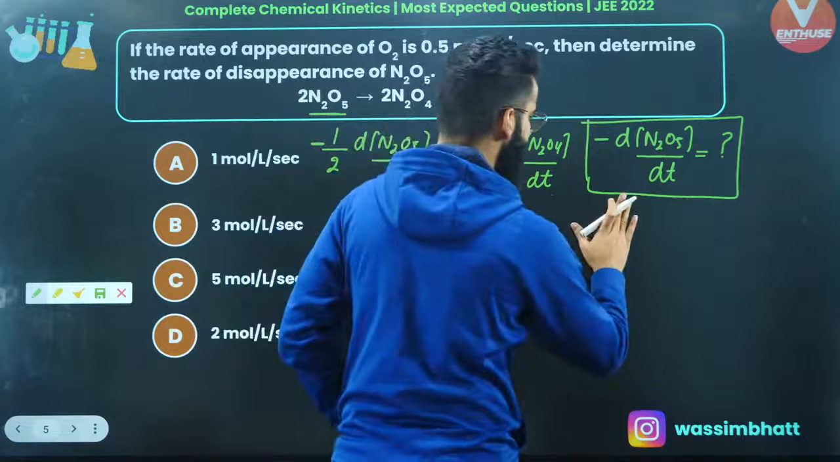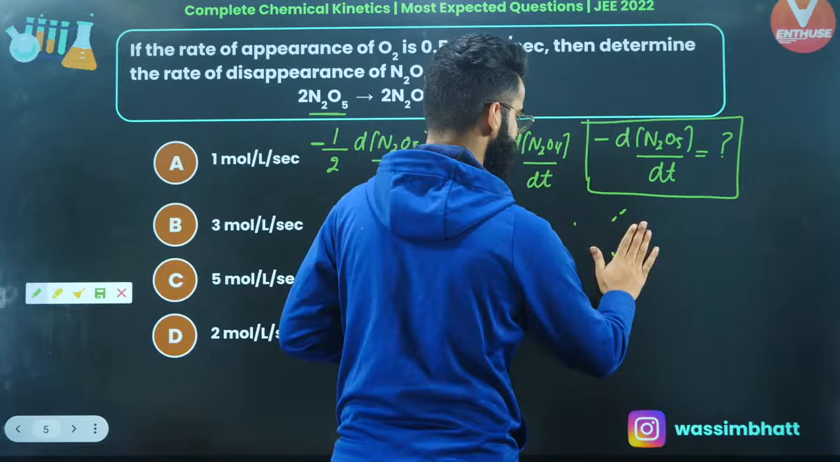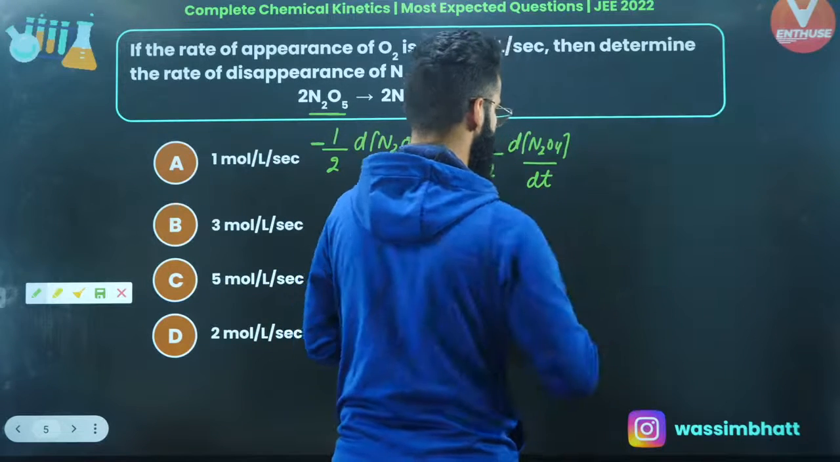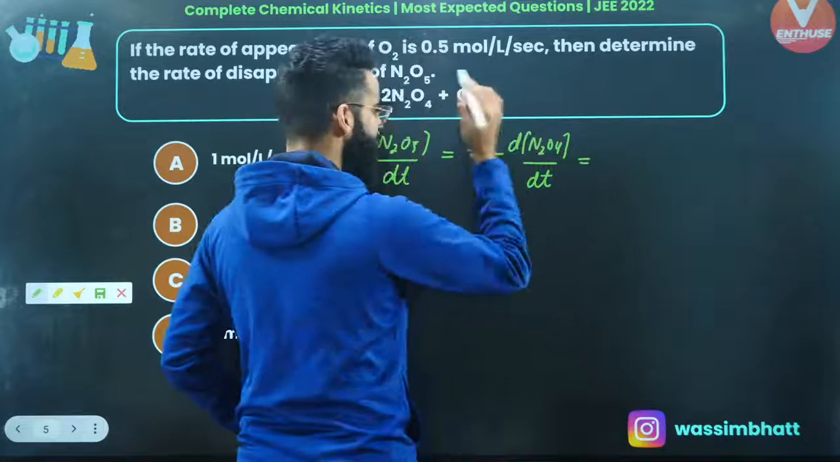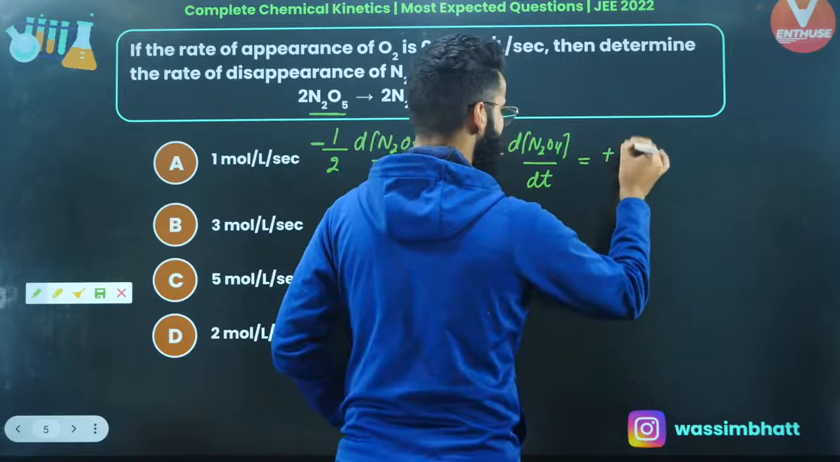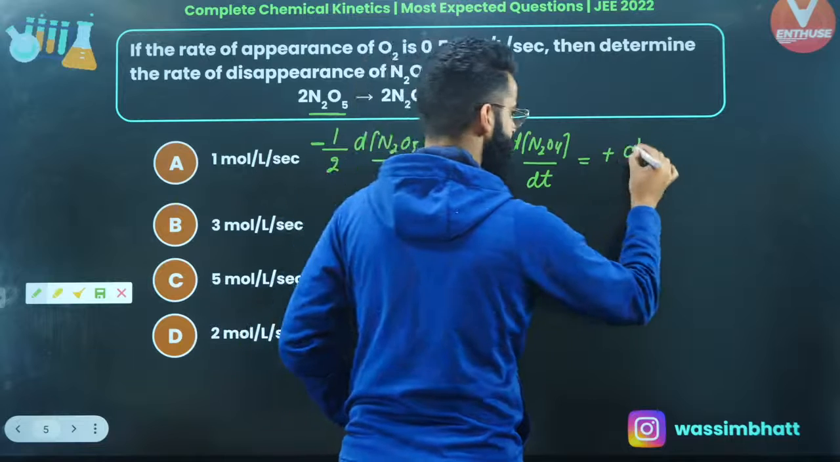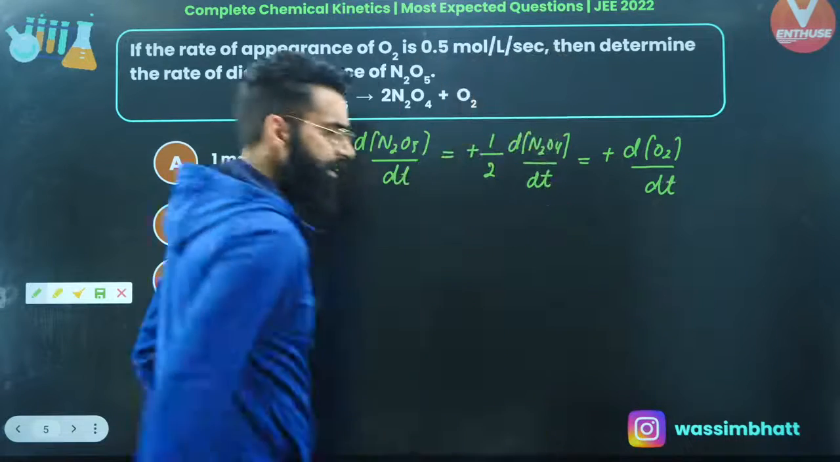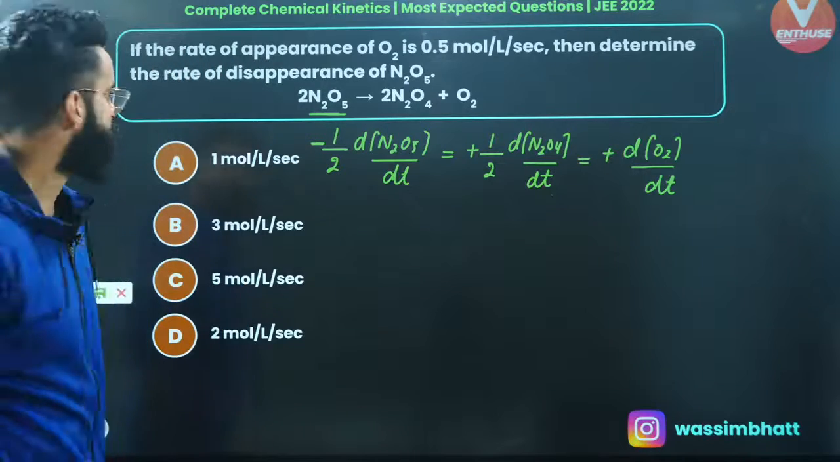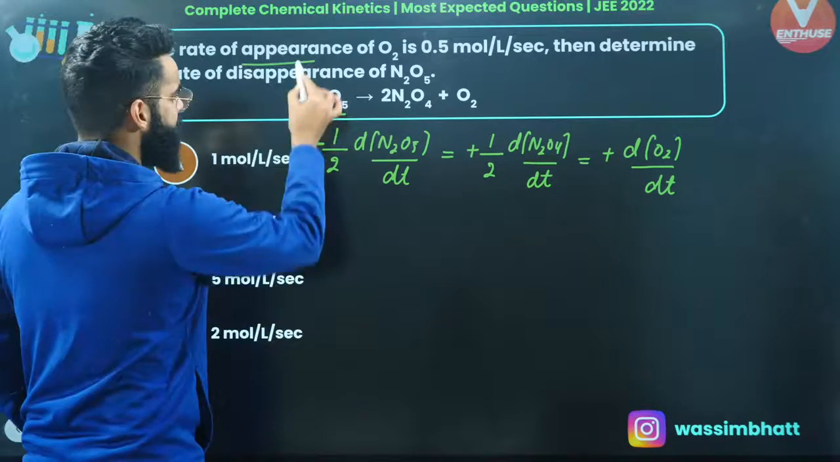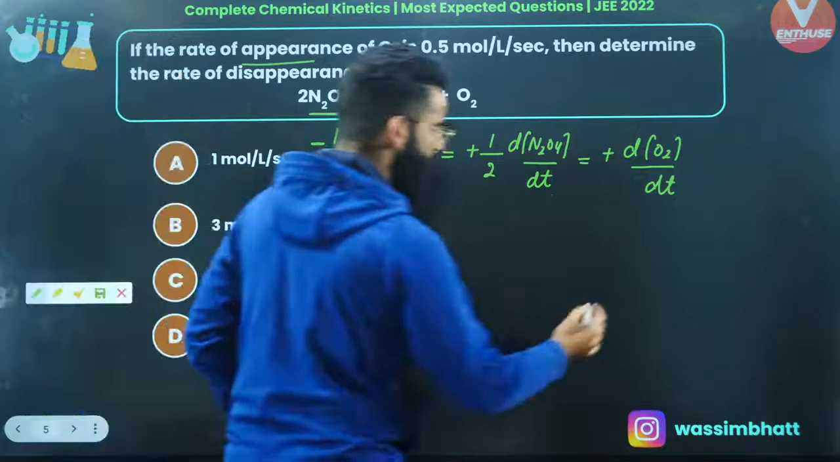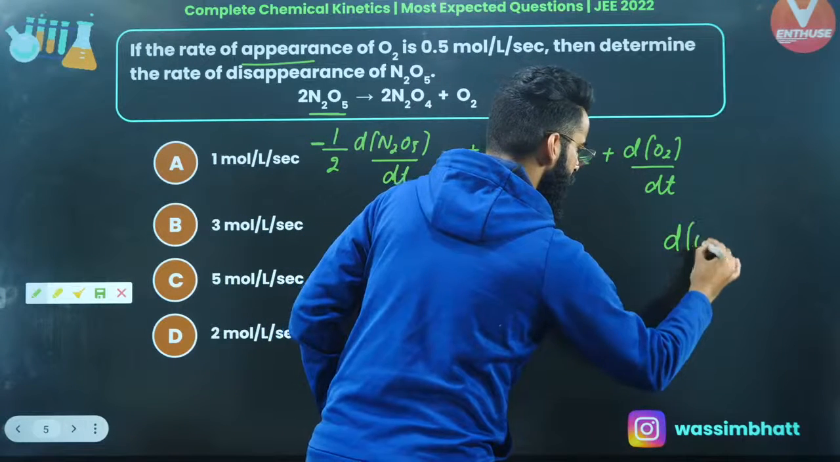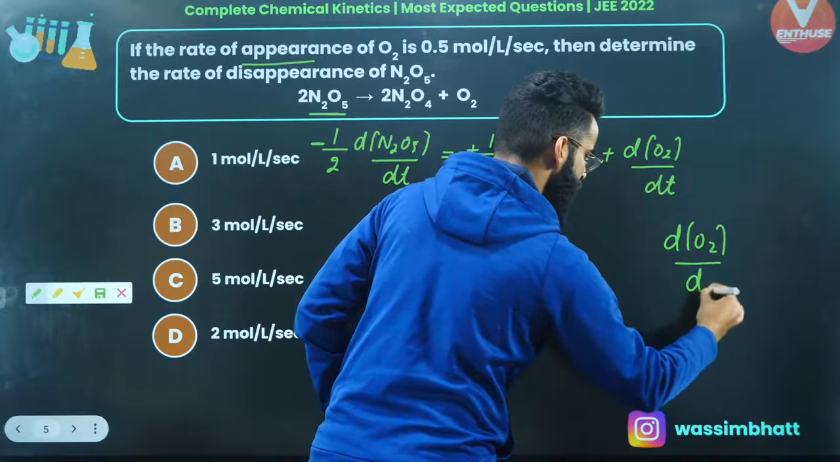I can write the rate of reaction with respect to O2 as well. Since O2 is a product, I'll be starting with the positive sign. 1 divided by stoichiometric coefficient 1, so it's going to be d of O2 divided by dt. Perfect. Now, what are we given as per the question? We are given the rate of appearance of O2. Rate of appearance of O2 means d of O2 divided by dt. This is what we call rate of appearance of O2.